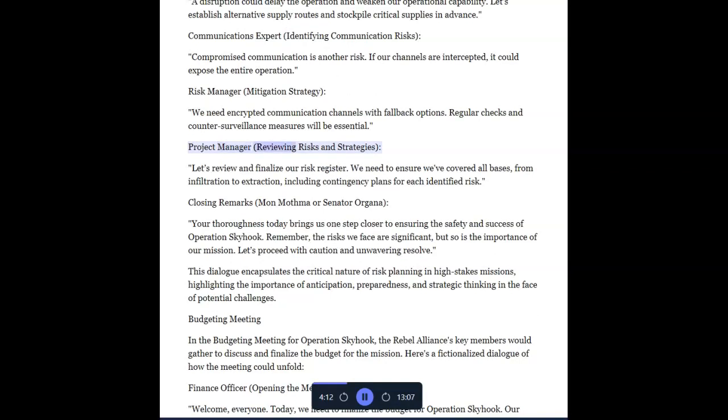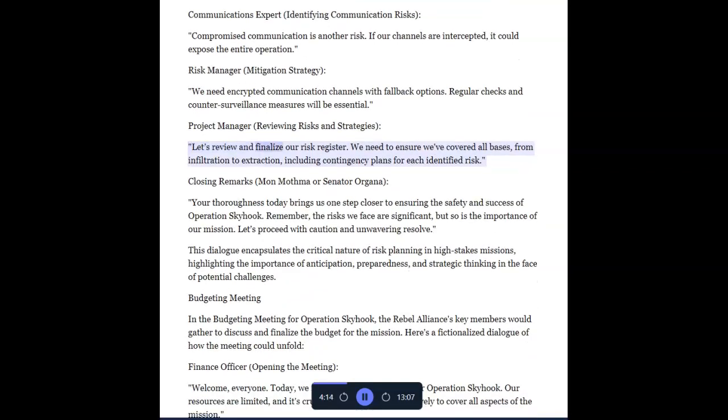Project manager, reviewing risks and strategies. Let's review and finalize our risk register. We need to ensure we've covered all bases, from infiltration to extraction, including contingency plans for each identified risk.